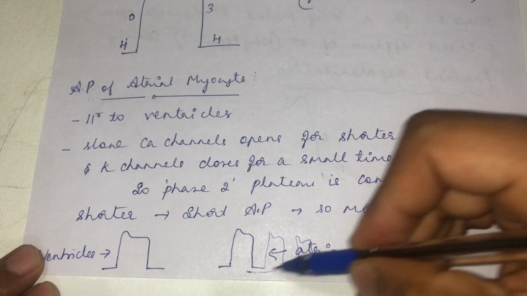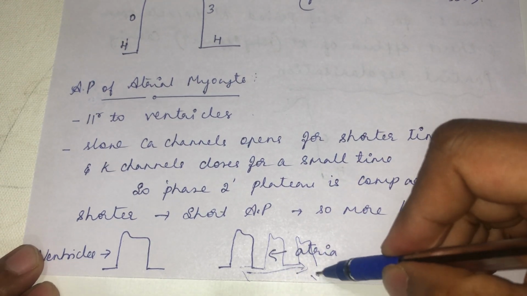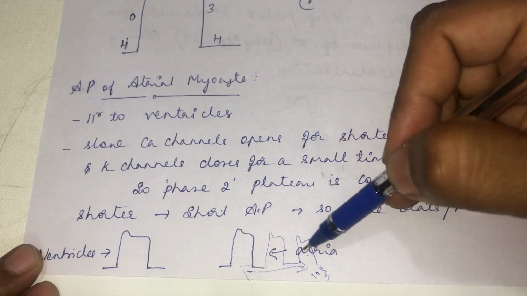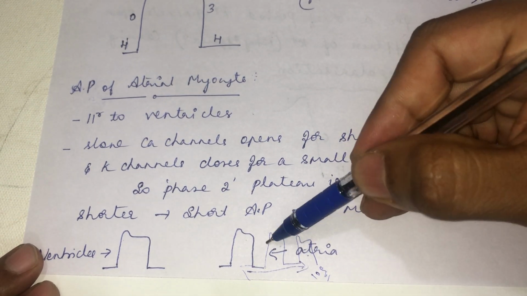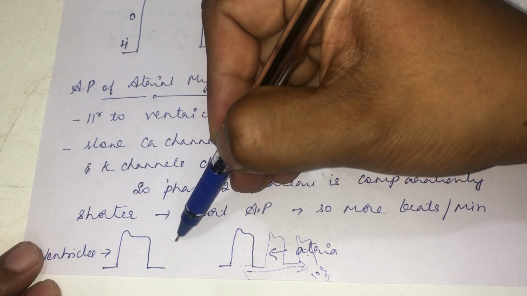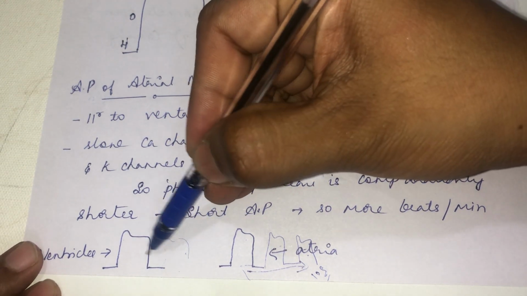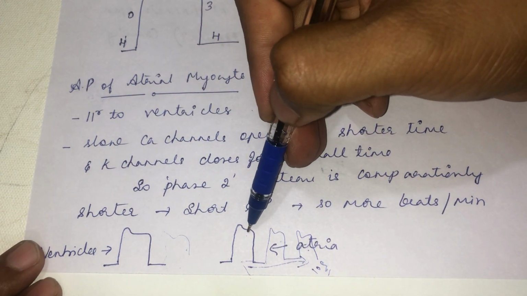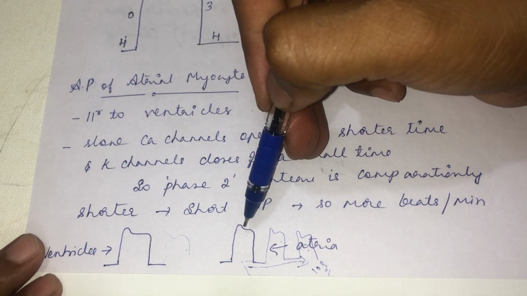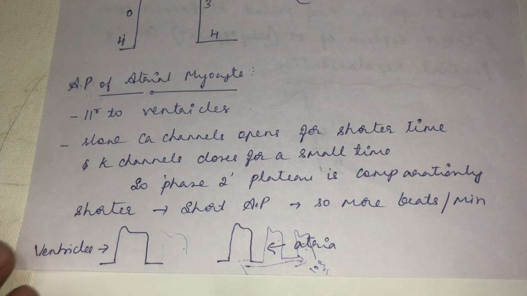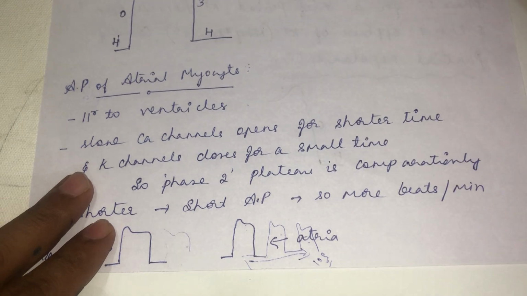See, if you take 10 seconds, you can observe 3 beats, 3 action potentials, or the atria has beaten 3 times, whereas in the same 10 seconds the ventricle might have beaten 2 times because of the lengthier action potential duration when you compare it with the atrial myocyte. So that is the action potential generated at the non-automatic fiber. Did you understand the action potential at the non-automatic fiber?